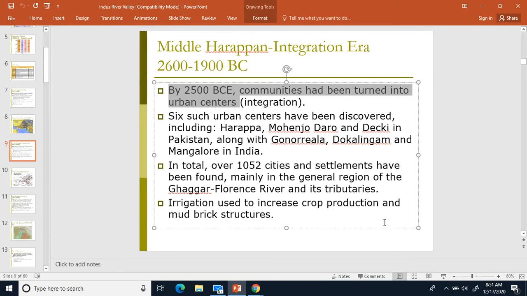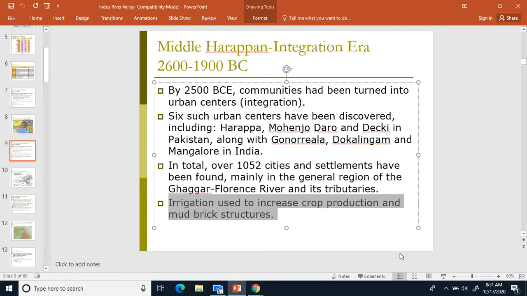How did those cities really kind of get going in the area? How did they really start developing? A main thing that helped them to really get going as cities is they figured out irrigation. Let's go ahead and make a 2. Irrigation used to increase crop production and mud brick structures. That's where they really started figuring things out.